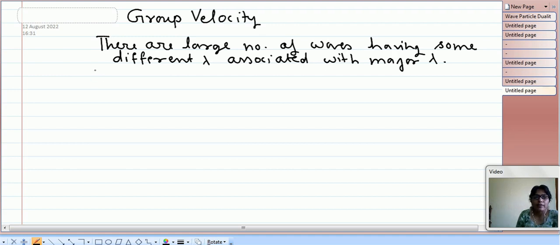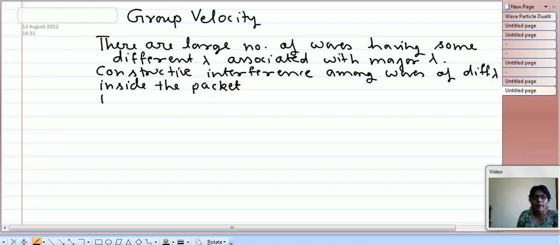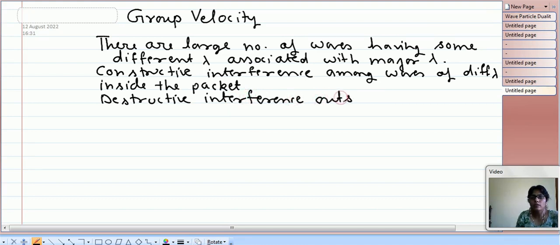such that there is constructive interference among waves of different lambda inside the group or inside the packet, and destructive interference outside the packet.